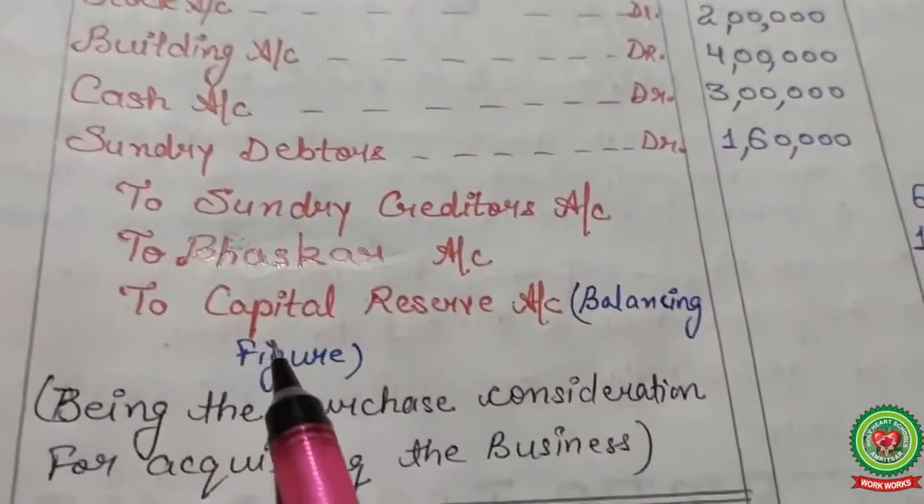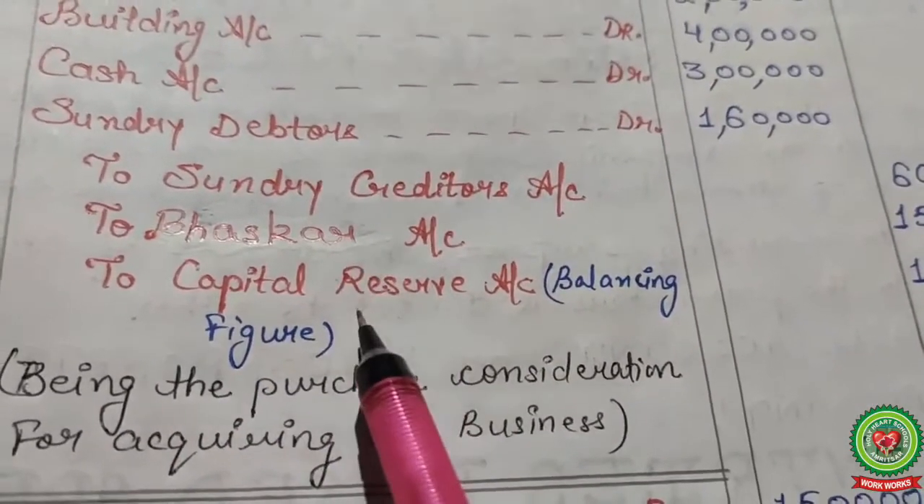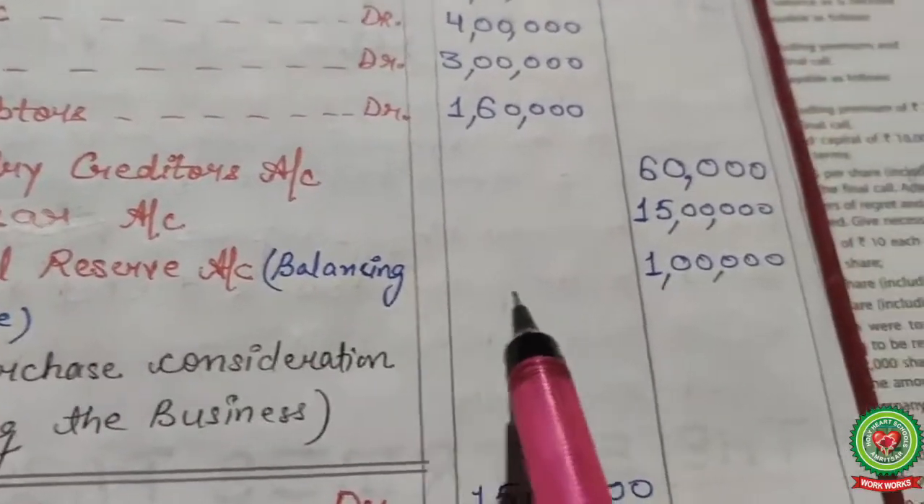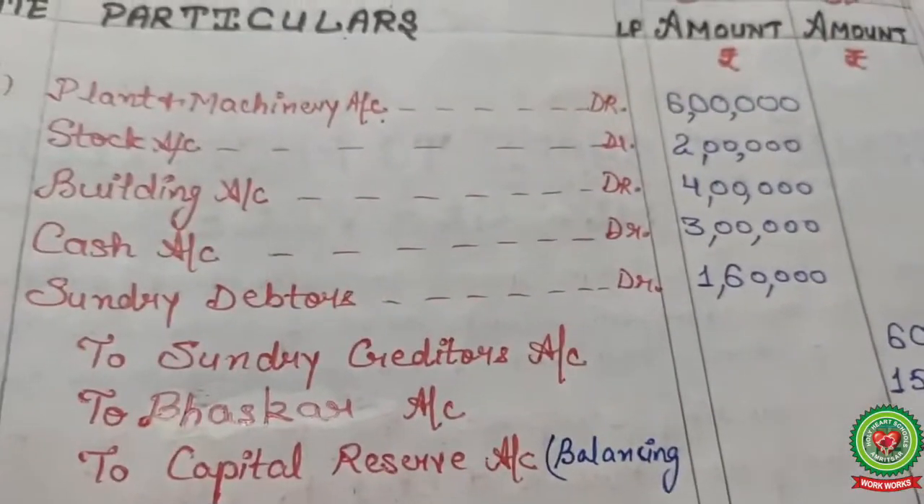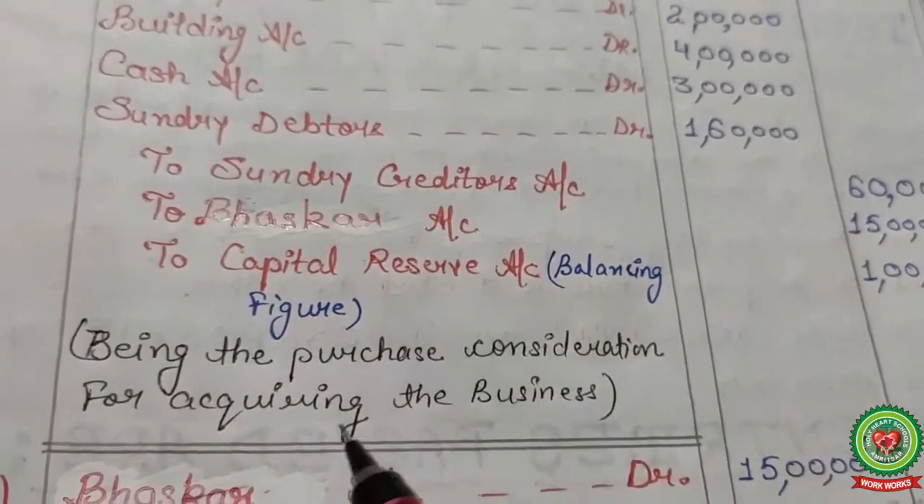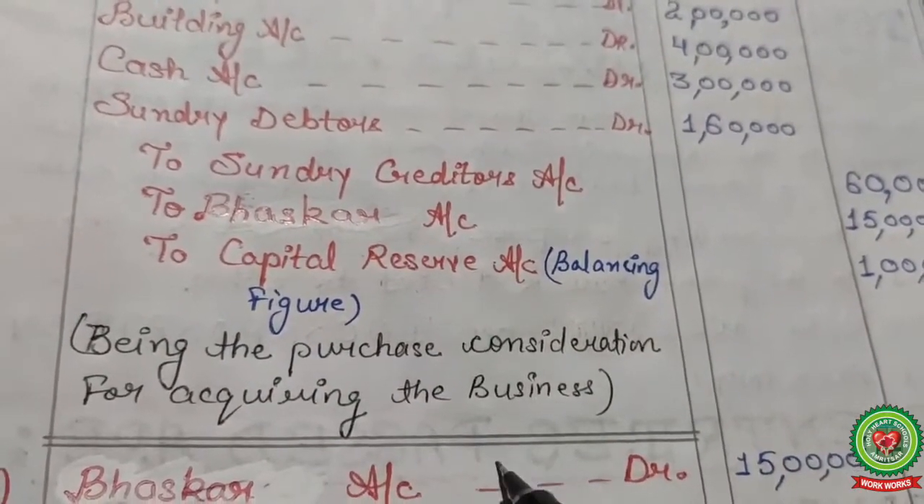So show here the capital reserve. Capital reserve is always credited, goodwill always debited. So capital reserve balance is 1 lakh. Your full-fledged entry here. Being the purchase consideration for acquiring the business.